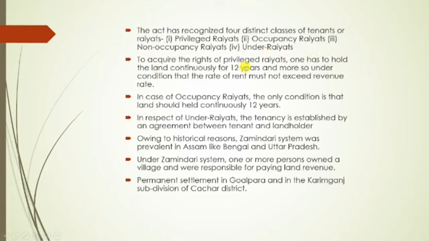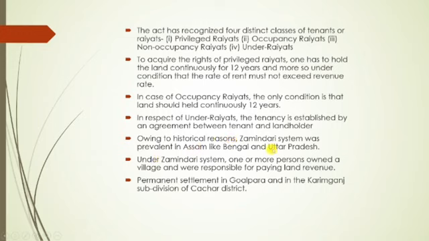Right? To acquire the rights of privileged raiyats, one has to hold the land continuously for 12 years, under the condition that the rate of rent must not exceed the revenue rate. So this is the case for privileged raiyats. In case of occupancy raiyats, the only condition is that land should be held continuously for 12 years. In respect of under raiyats, the tenancy is established by an agreement between tenant and landholder, right?